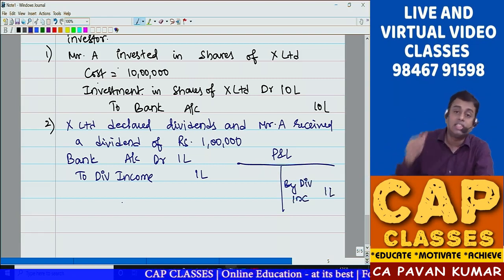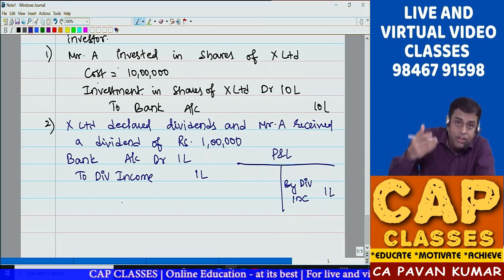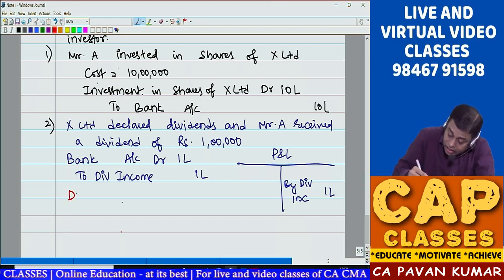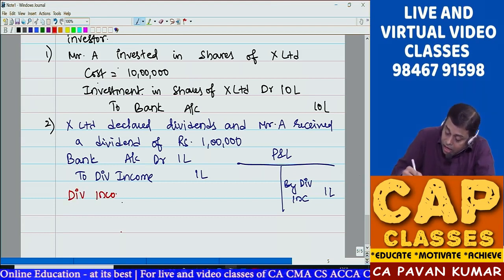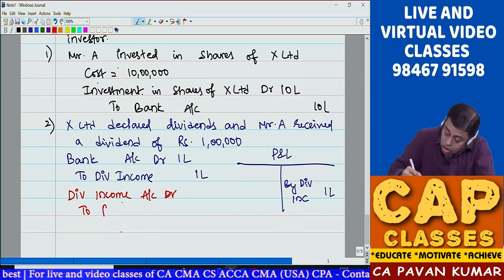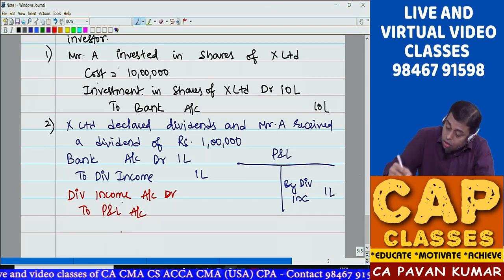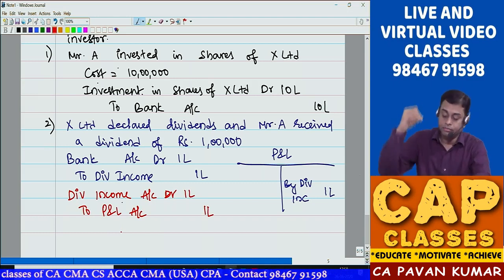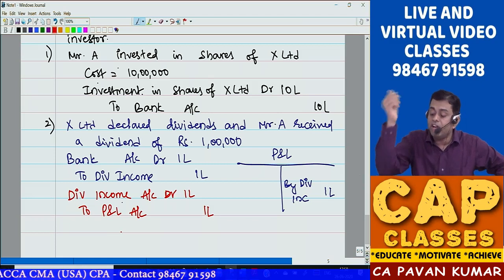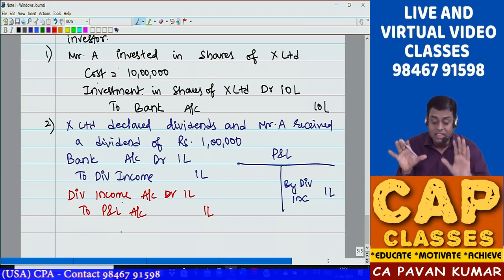How will this happen? Only when you transfer this dividend income to P&L. So the next journal entry is dividend income account debit to profit and loss account 1 lakh. So in your P&L account, by dividend income 1 lakh rupees. This is normal accounting.